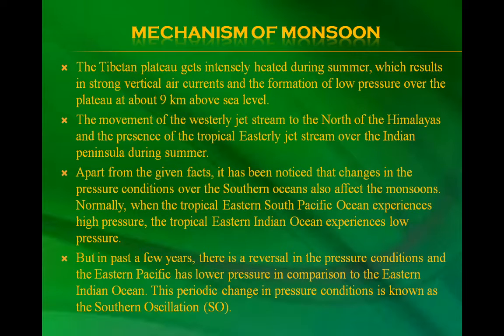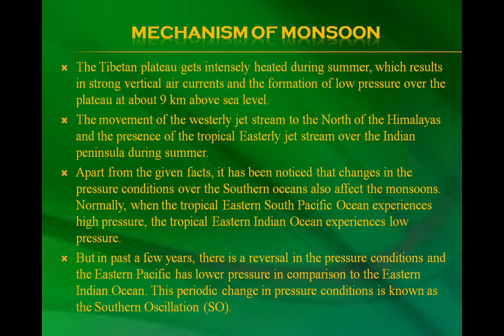The Tibetan plateau gets intensely heated during summer, which results in strong vertical air currents and the formation of low pressure over the plateau at about 9 km above sea level. The movement of the westerly jet stream to the north of the Himalayas and the presence of the tropical easterly jet stream over the Indian peninsula during summer.